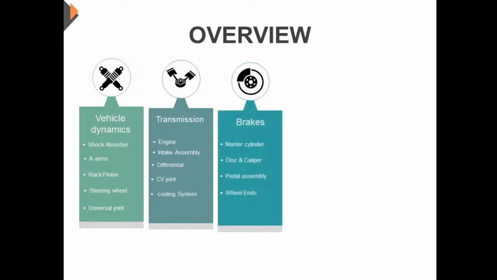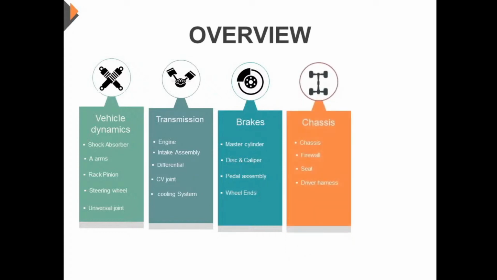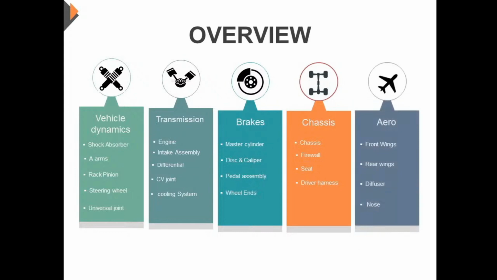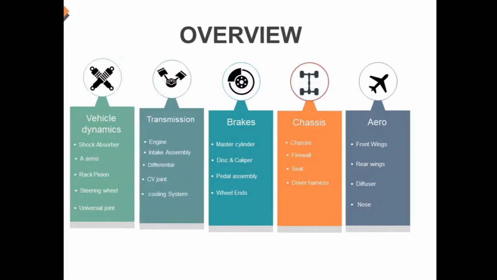Next is the brakes department, which has master cylinder, disc and caliper, pedal assembly and wheel ends. Chassis department includes chassis, firewall, seat and driver harness. Aerodynamics department includes front wings, rear wings, a diffuser and nose.